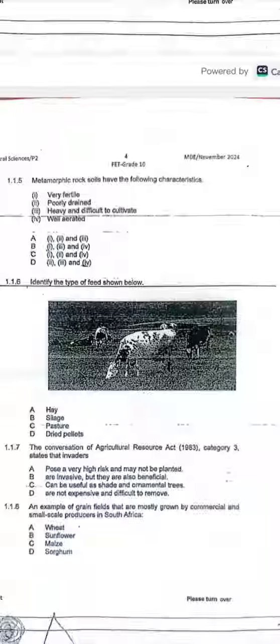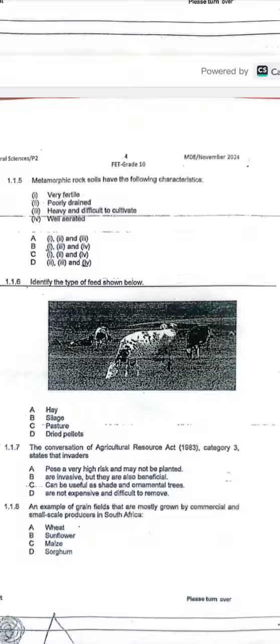Then we can see they say pose a very high risk and may not be planted. That falls under category 1. Are invasive, but they are also beneficial. It falls under category number 2. Can be useful as shade and ornamental trees. It falls under category 3, and we are looking for category 3. Then the answer becomes C.